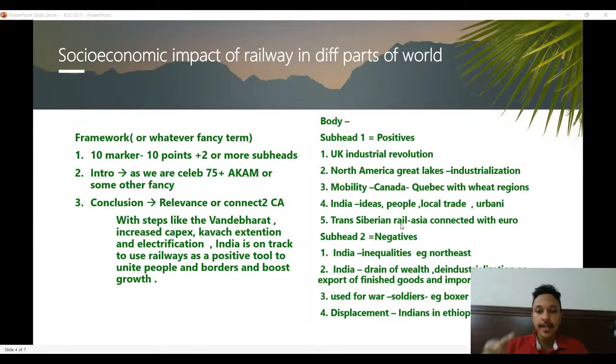So this answer I have prepared on the spot. These are the only things that came to my mind. UK industrial revolution. I was not able to come up with points of places, because at this point of time I don't remember, although I would have read something last year. So whatever comes to your mind, try to use that. Some place in UK, if you can remember the coal rich region or the industrial region, railway region, you can add that as examples. In North America, Great Lakes region industrialization.